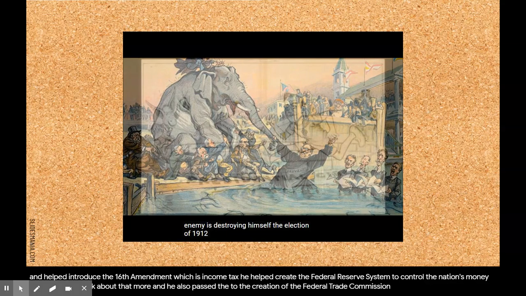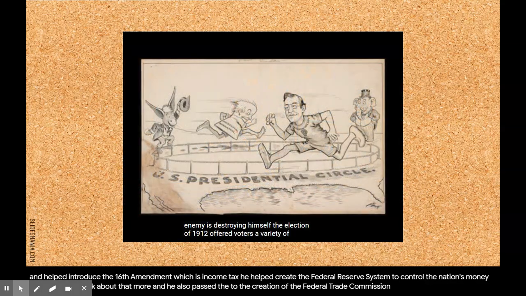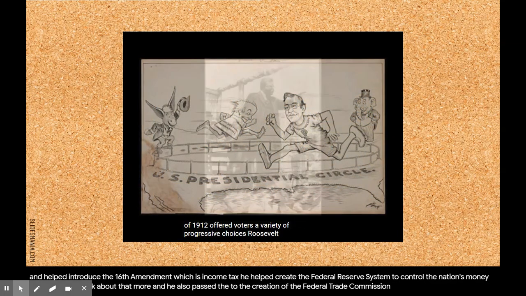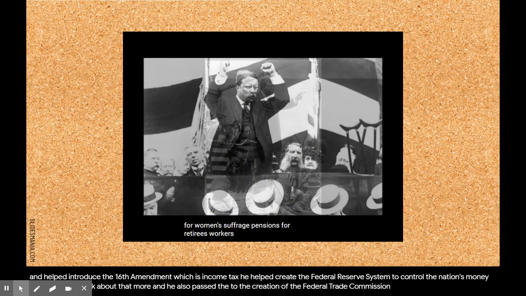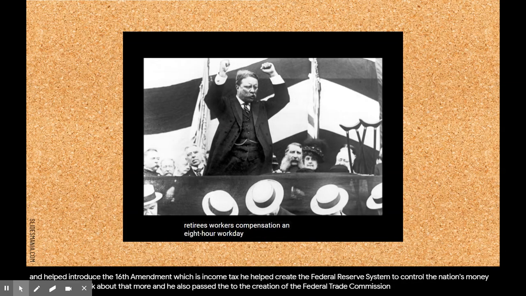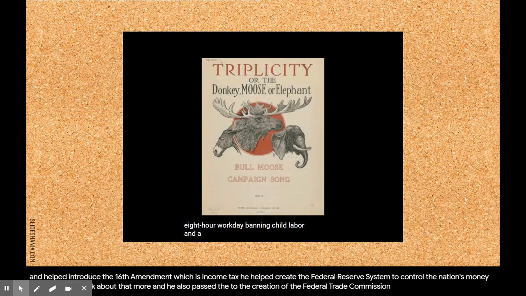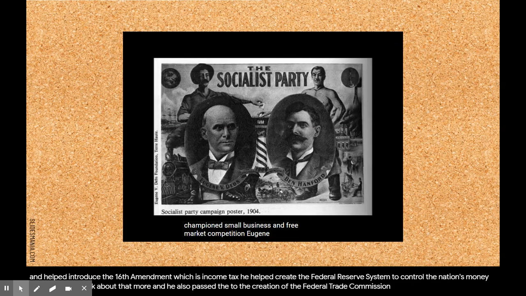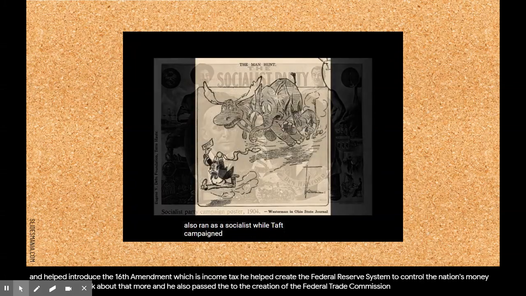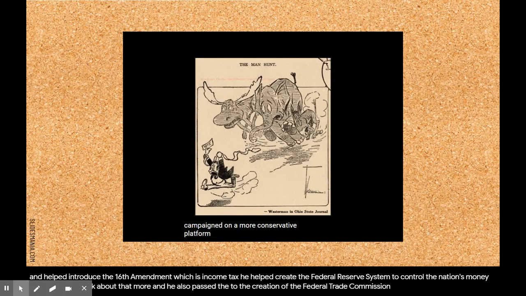The election of 1912 offered voters a variety of progressive choices. Roosevelt spoke out for women's suffrage, pensions for retirees, workers' compensation, an 8-hour workday, banning child labor, and a federal trade commission to regulate business. Wilson characterized all business monopolies as evil and championed small business and free market competition. Eugene Debs also ran as a socialist, while Taft campaigned on a more conservative platform.